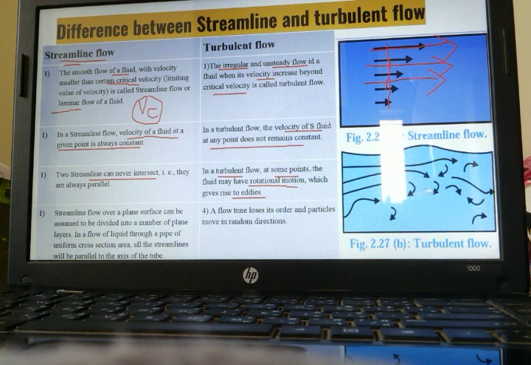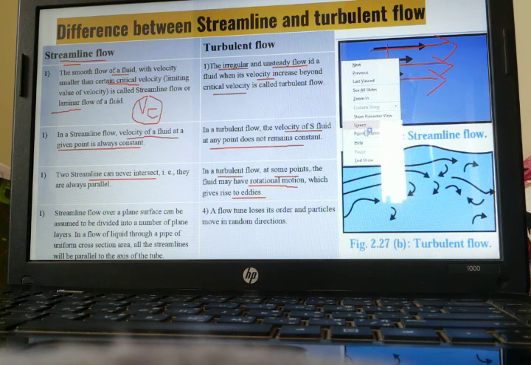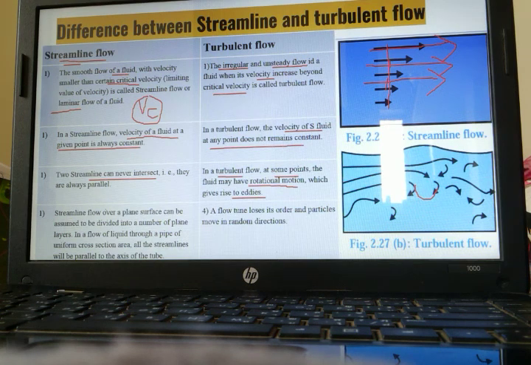You can see these particles moving in a circular manner. So whenever the particles are moving in a circular manner, we call it eddies. Streamline flow over a plane surface can be assumed to be divided into a number of plane layers. We can assume, see over here, it is made up of 5 plane layers. We can assume this in case of streamline flow only.